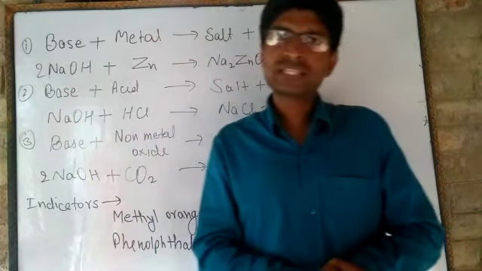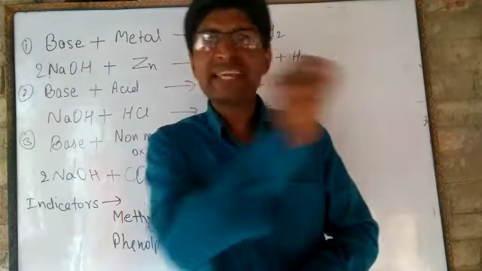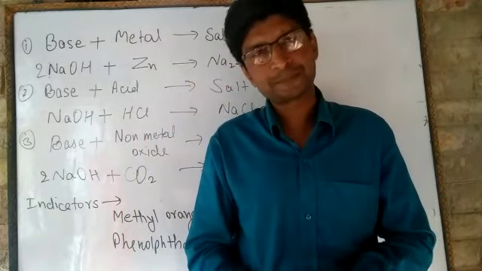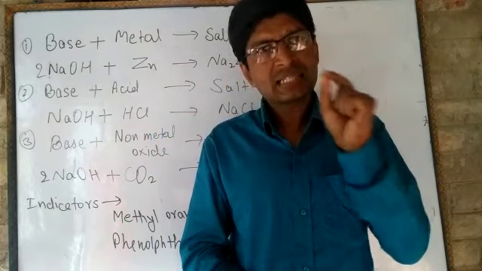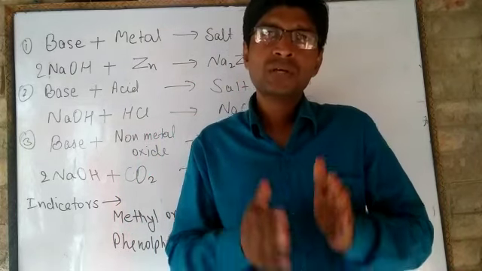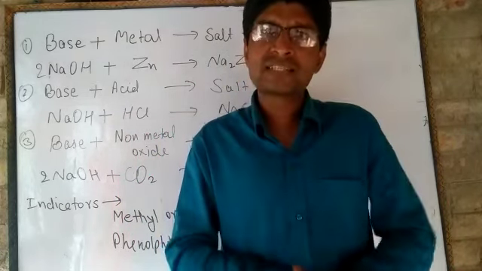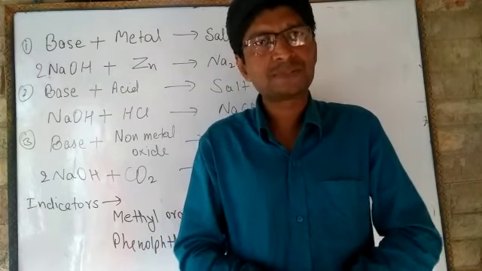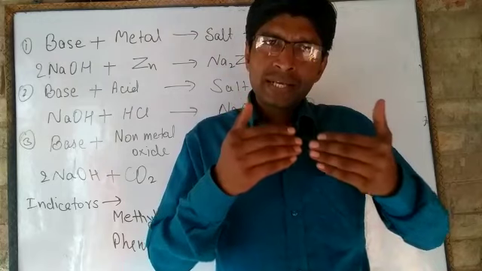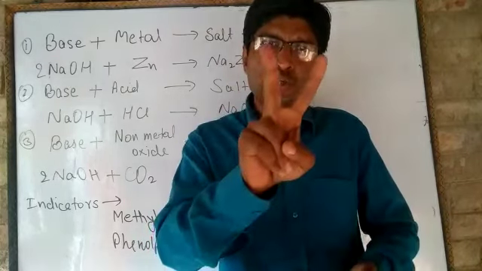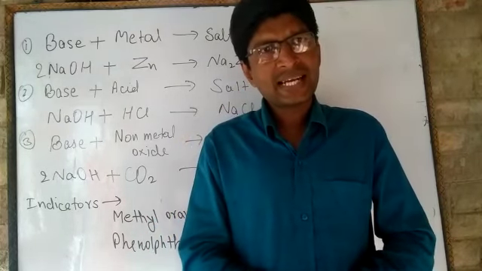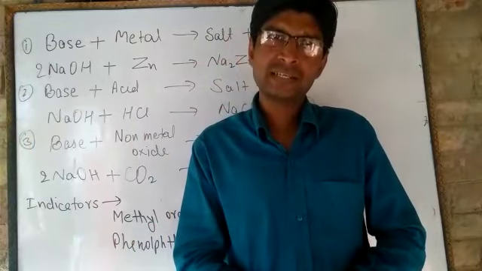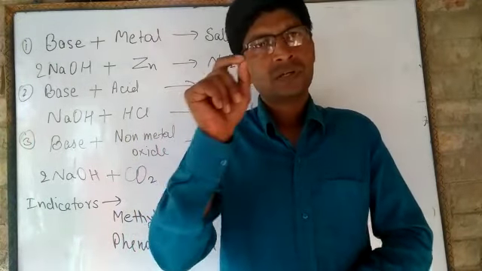Now we are going to discuss a new thing, that is indicator. Dear students, indicators are the substances which tell us about the acidic or basic nature of a substance. Indicators are classified into two parts: natural indicators and artificial indicators.